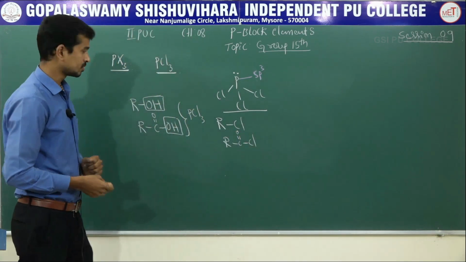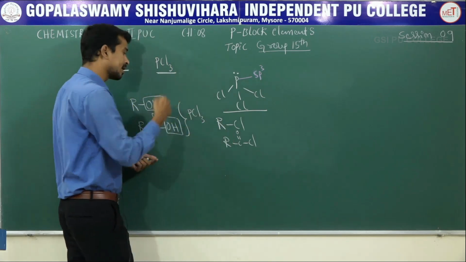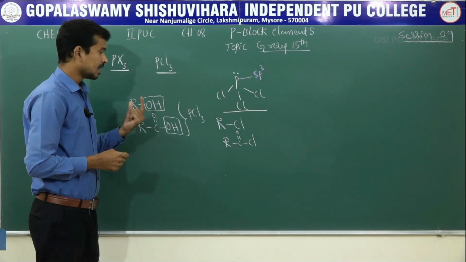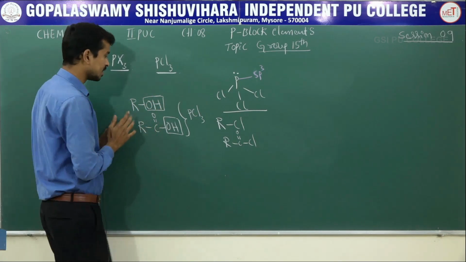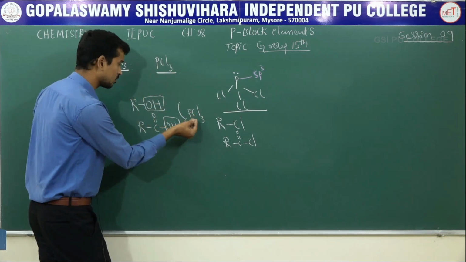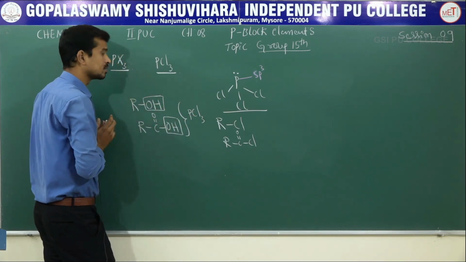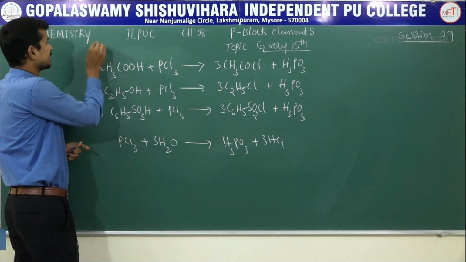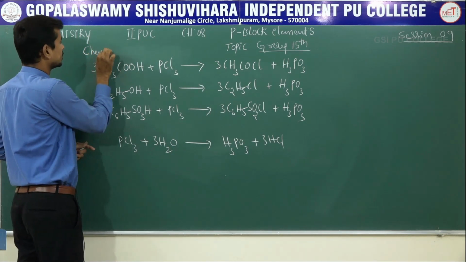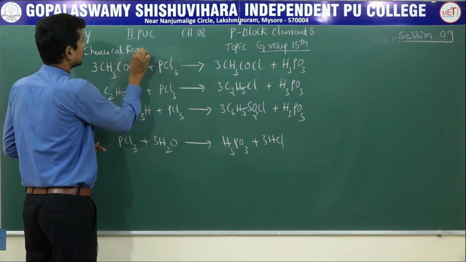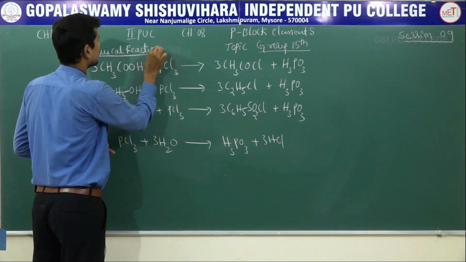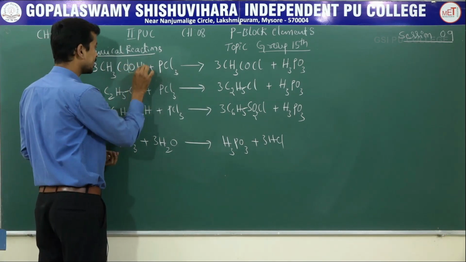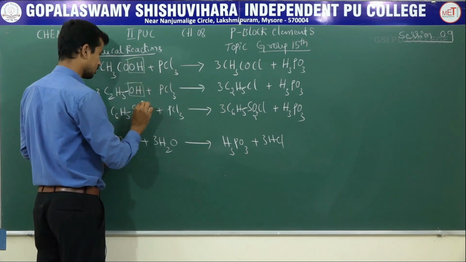Suppose you have to study in detail the mechanism and the reason in your organic chemistry chapters, alkynes and alkyl halides. These are the general concepts of the reaction of phosphorus trichloride with an organic compound containing the OH group. Let us consider particular examples one by one. Let us consider the chemical reactions of PCl3 with an organic compound containing an OH group.